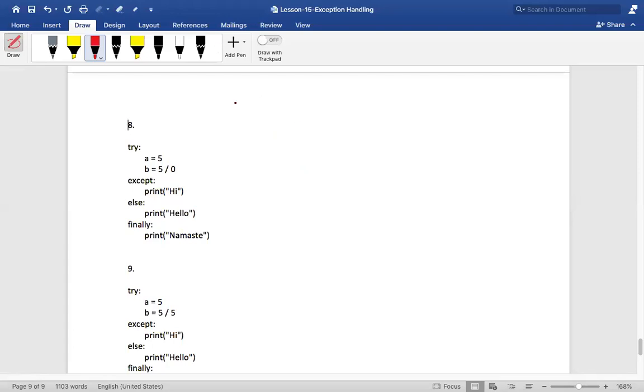What is it Naga Satish wants to cook, my dear friends? He wants to cook biryani. For the first time he is cooking, right? So he'll say try. He is cooking biryani, so cook biryani method or function. Do you think the cook biryani will become successful, or will there be some exception?